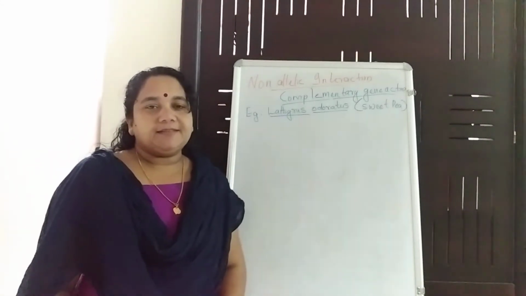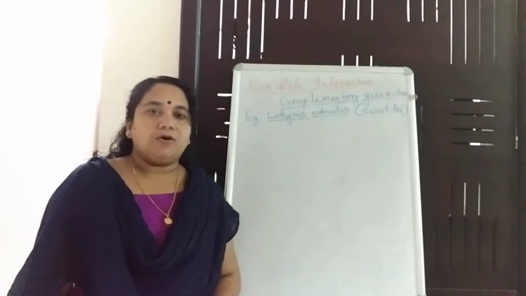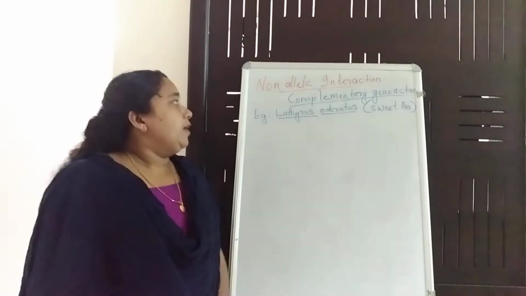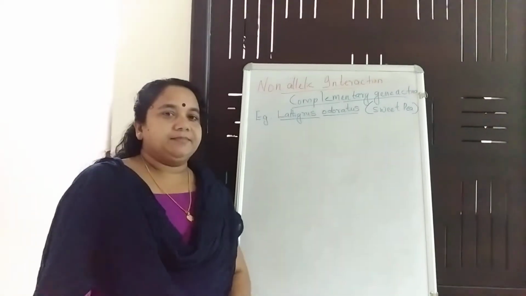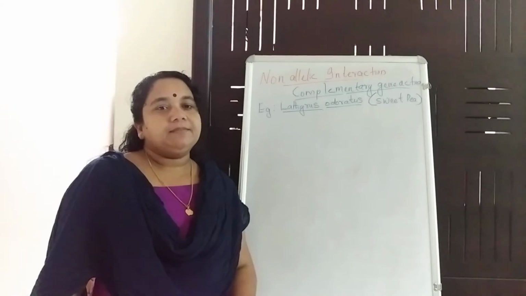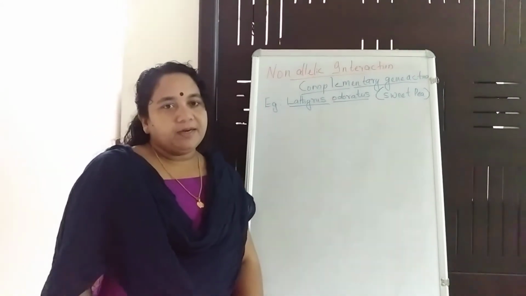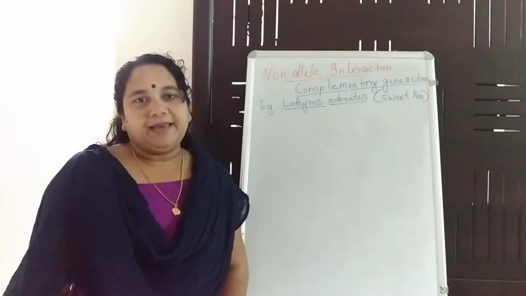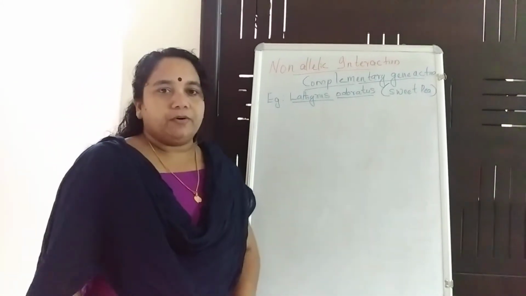Good morning, dear students. Today we are going to deal with the examples of different types of non-allelic interactions. Here, the first one you have to study is complementary gene action. In the last class, we went through allelic interaction. Now we are dealing with non-allelic interaction. What is the first one? Complementary gene action. The complementary gene action can be explained with the plant Lathyrus odoratus.